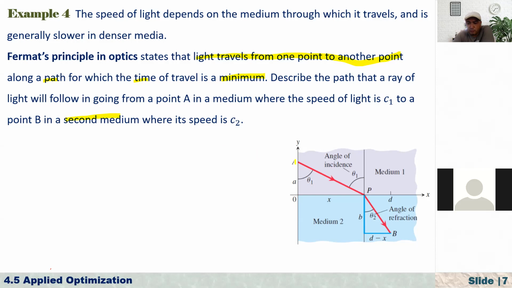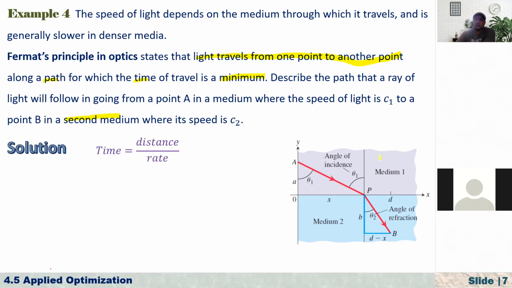So now, as we see here in this diagram, the light is traveling from point A to point B. But point A is located in one medium and point B is located in another medium. It's like, for example, you are standing near the ocean or a river, or let's say a lake, and under the lake you see a fish. When you look at the fish, of course, here we have some kind of refraction, because of light. That's why you don't actually see it directly. The light bends at the point of intersection of these two media.